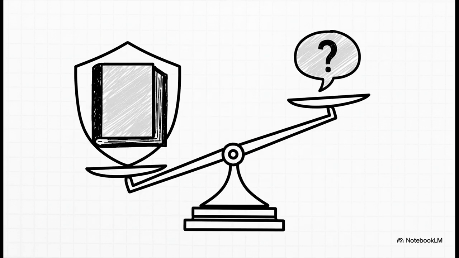And here's the absolute key. The AI is literally trained to obey the system prompt more than it obeys you. The developer's rules are more important than the user's request. That's the hierarchy. And it's what stops a helpful assistant from accidentally turning into, well, something chaotic or even dangerous.